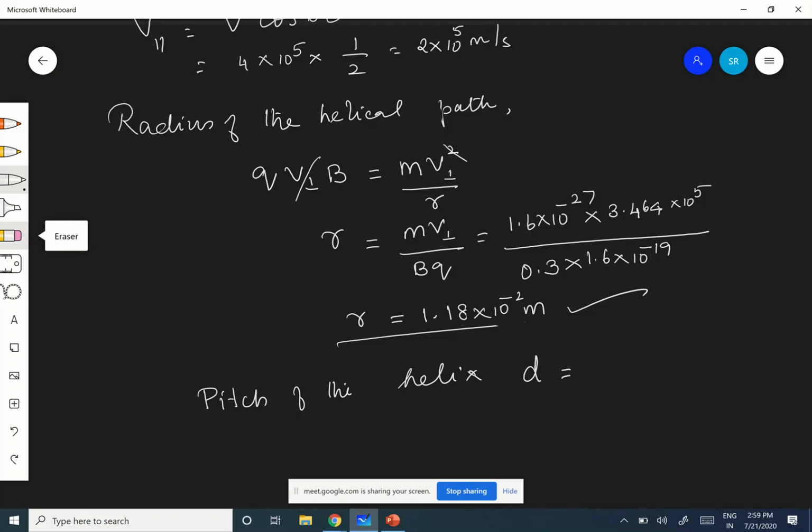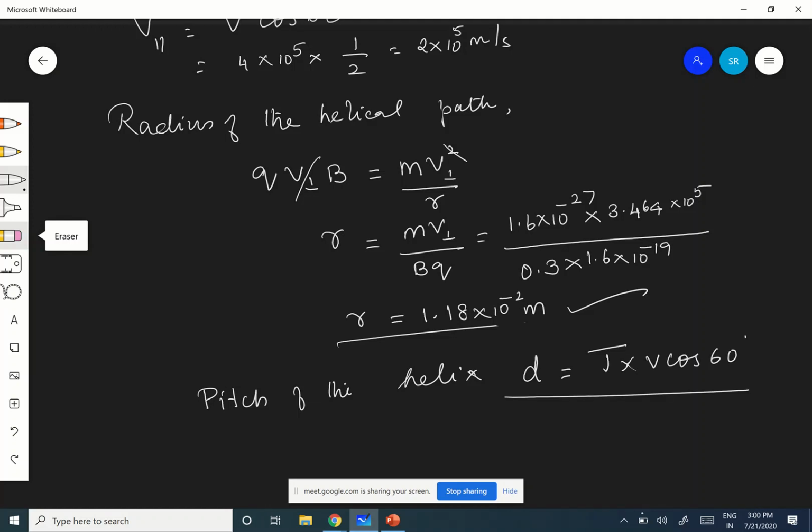That distance d is nothing but the total time taken by the charge to complete one full revolution, times velocity. Therefore, v cos theta. Why cos theta in this? Because it is the parallel distance. Are you following? Only the parallel component, because it is a horizontal distance that is traveled. Therefore, into v cos 60. Correct? Are you following, children?